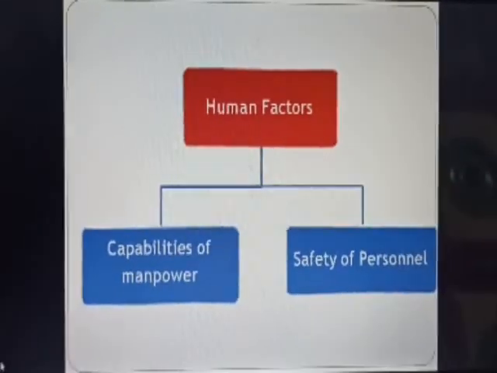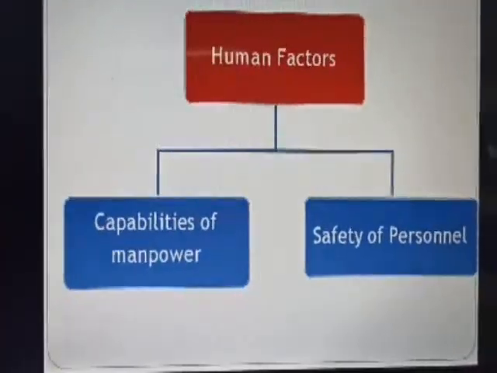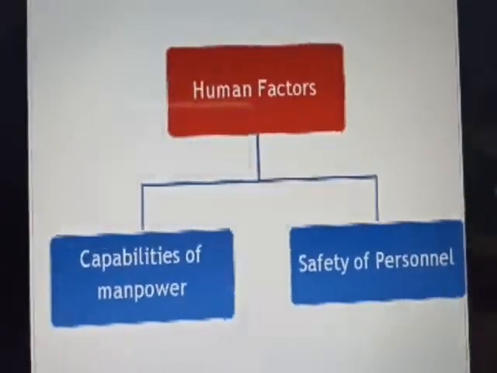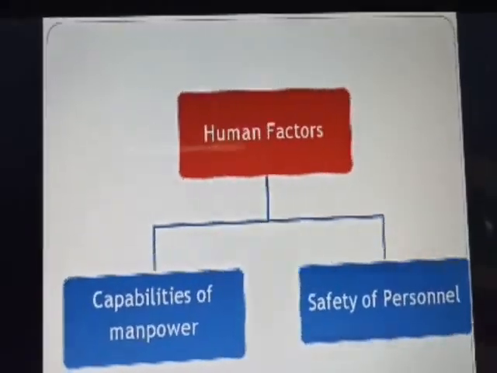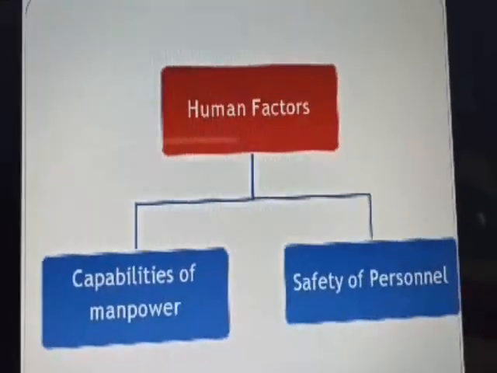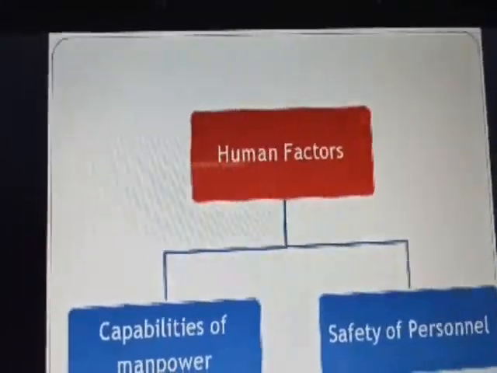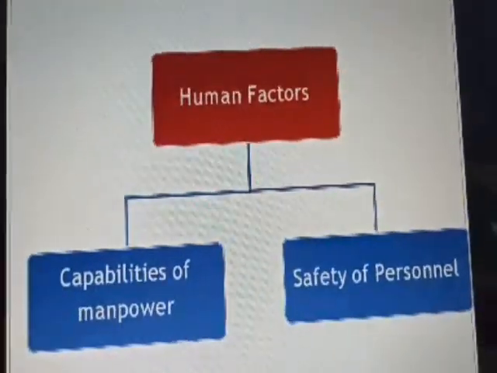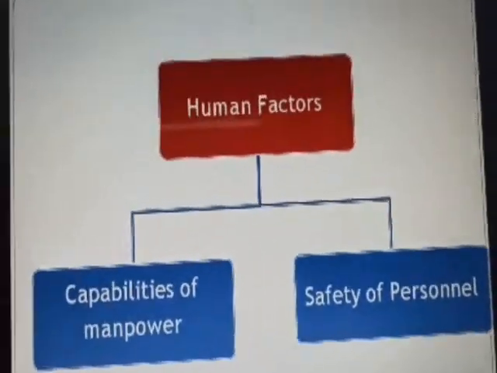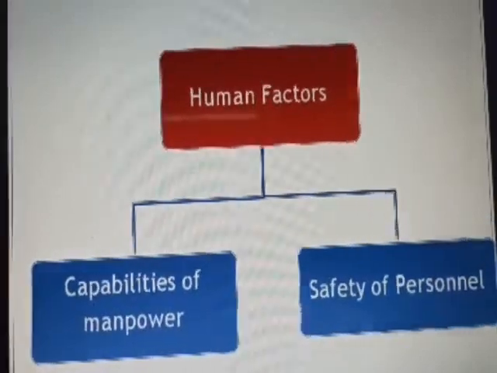Then coming to human factors, that is, the capability of human manpower. What is the capability of that manpower? Is that man or employee capable of handling such a load? A normal person can handle 1 bag of cement. He is not supposed to carry 10 bags of cement, is it not? If it is a situation of carrying 10 bags of cement, better use some other equipment. Okay. Then coming to safety of the personnel when handling raw materials or any materials, what is the safety of the employee? How safe is he while handling the material?